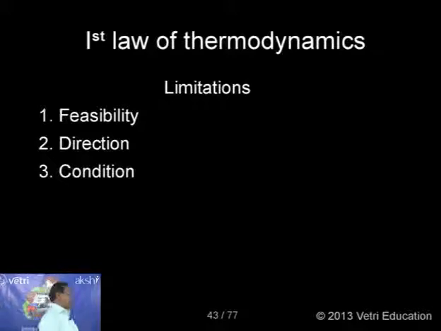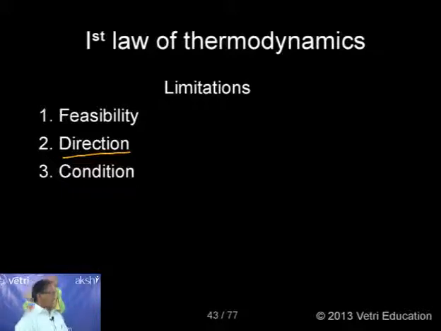The second important limitation is direction. In what direction a system will change its state, it is not giving information. That means whether it is a spontaneous or non-spontaneous process, whether it is moving in the forward or backward direction, it is not giving any information.